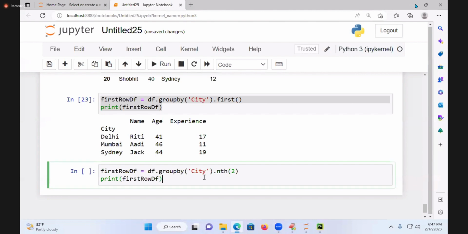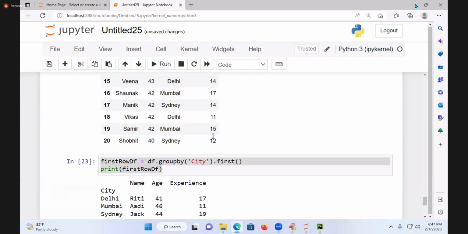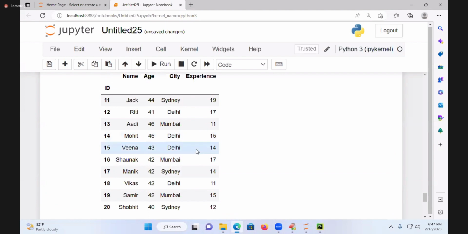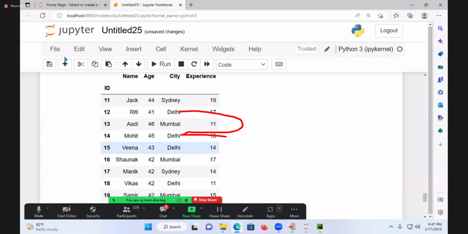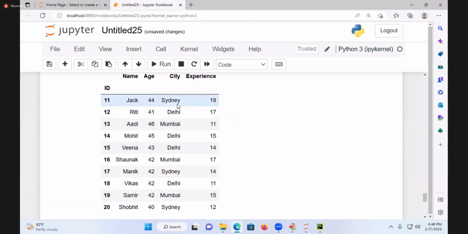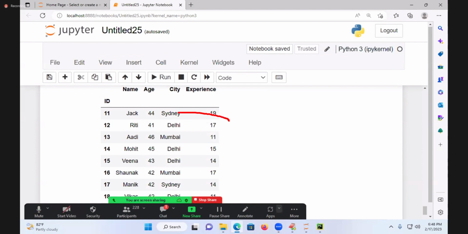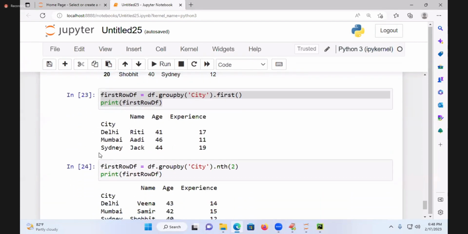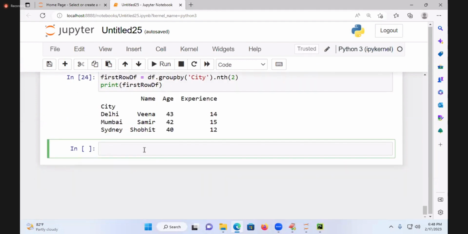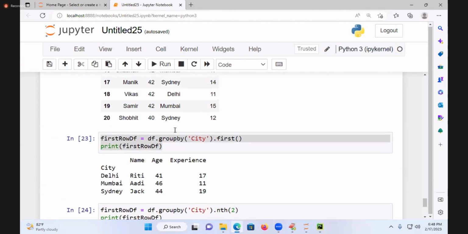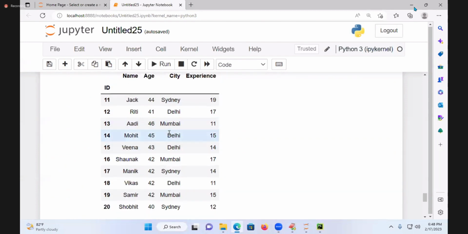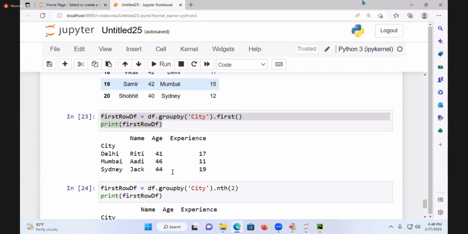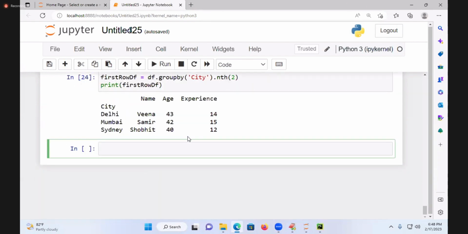By this time you should be like a superpower. Now see, Delhi. Delhi's third person is what? First person, second person, third person. It is called Veena. Next is Sydney. Sydney's third person is Shobit. Shobit is here. And Mumbai's first person is Adi. Next is Shashank. Next is Samir. Samir is another person.